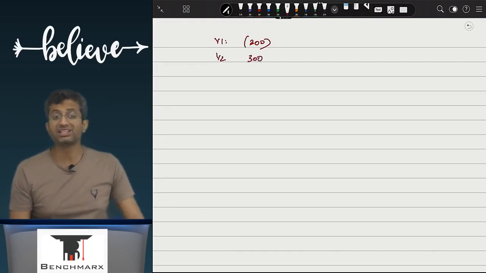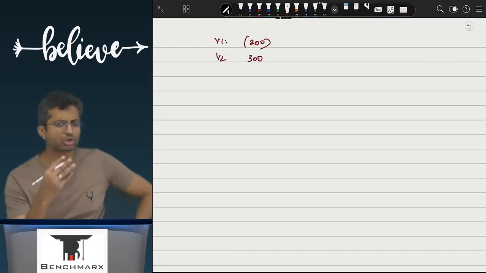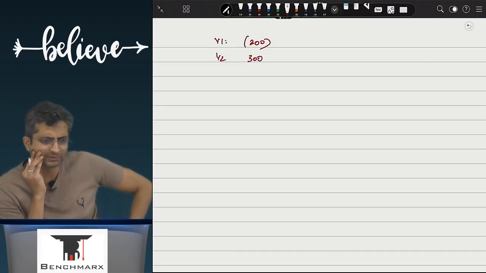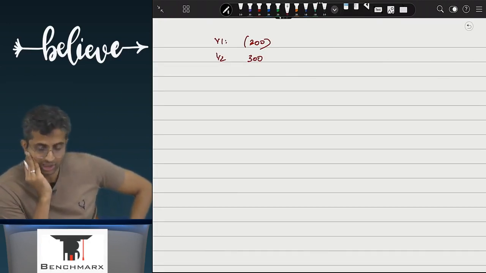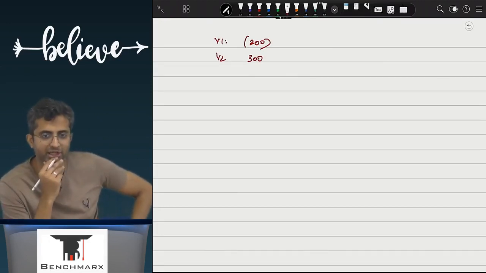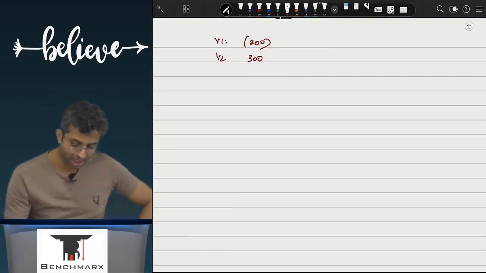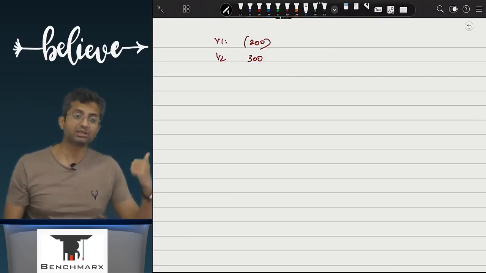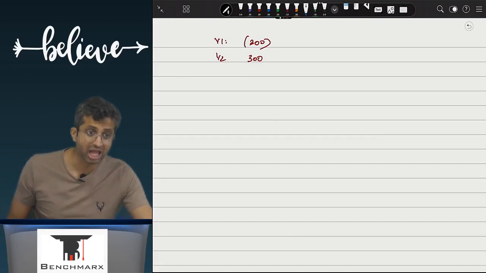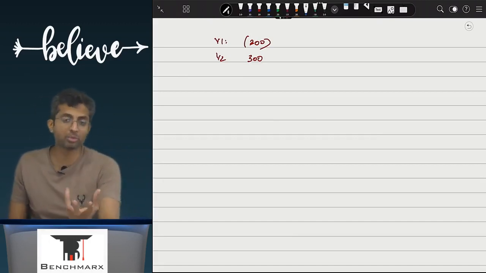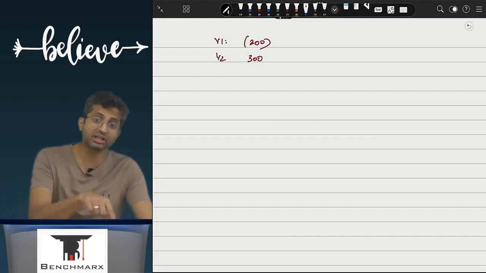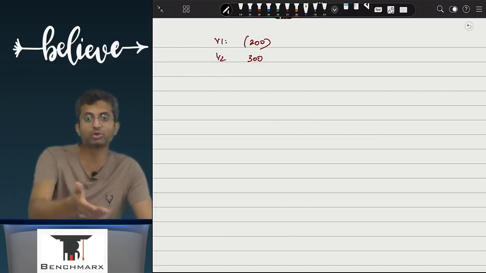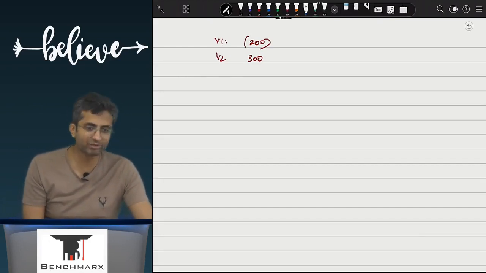Ideally, when there is a loss, do you have to pay tax? Common sense. Do you have to pay tax? No. When there is a profit, do you have to pay tax? Yes. In the second year, will you have to pay tax? Sure. Acha, but over here, when 300 of loss was earned, ideally जब भी profit होता तो government कटोरा लेके आ जाता. It charges you tax. So ideally when there is a loss, the government should give you tax back.